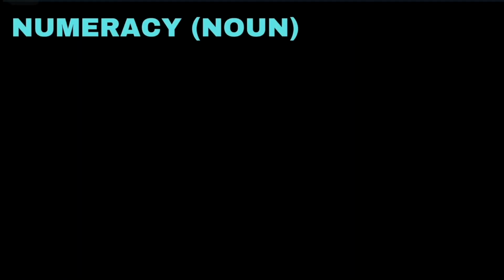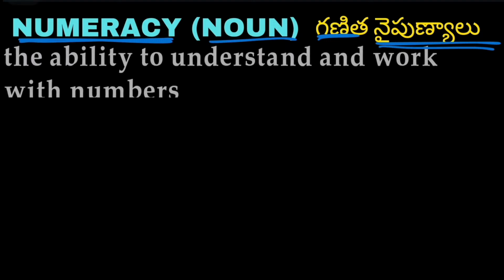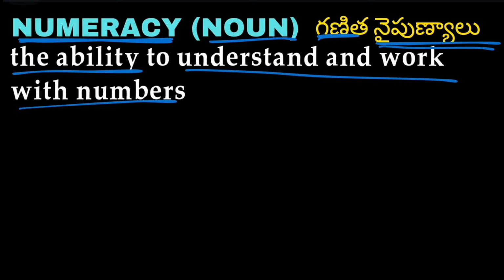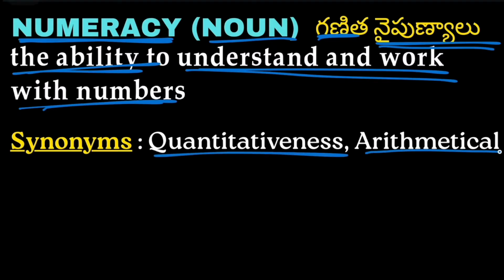The next word we have is numeracy. Numeracy is a noun, and numeracy means proficiency in mathematics, the ability to understand and work with numbers. Synonyms are quantitativeness and arithmetical.